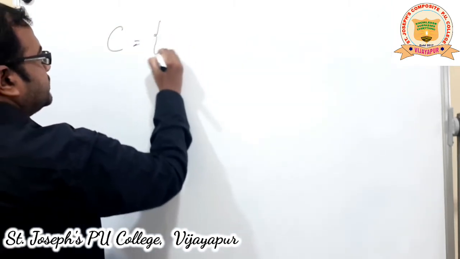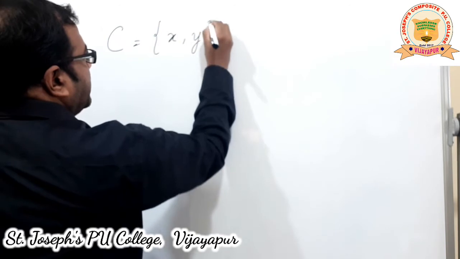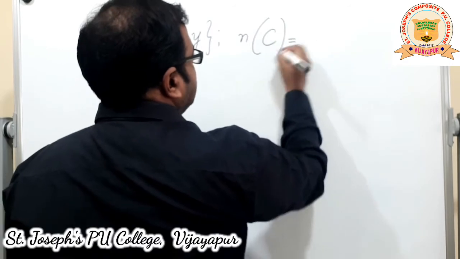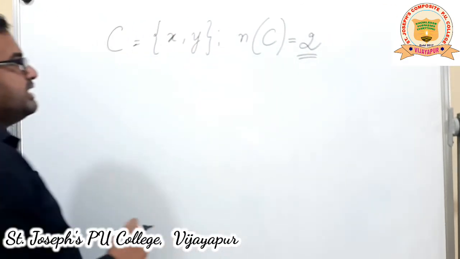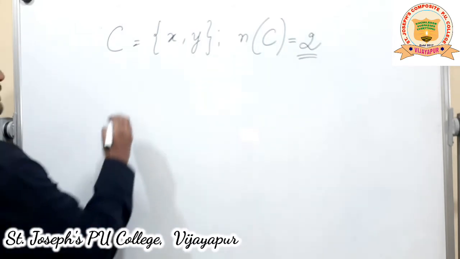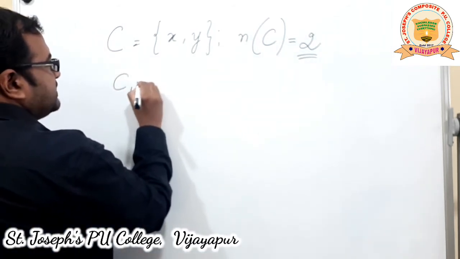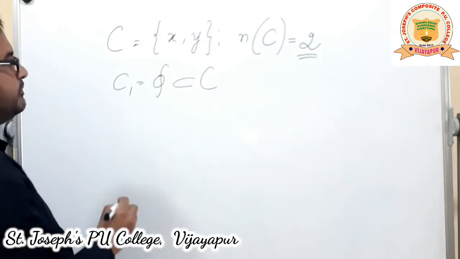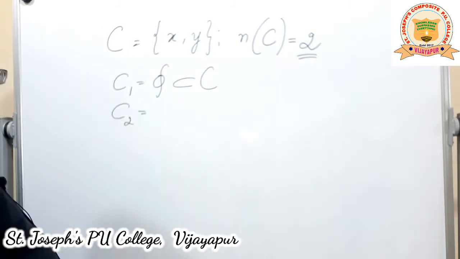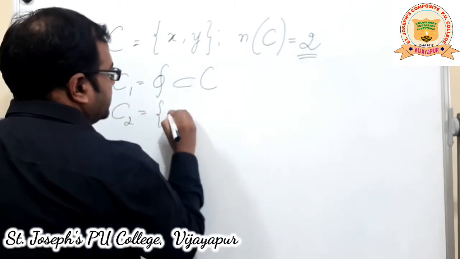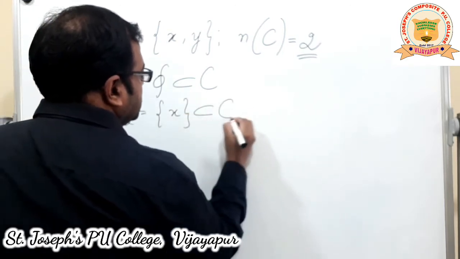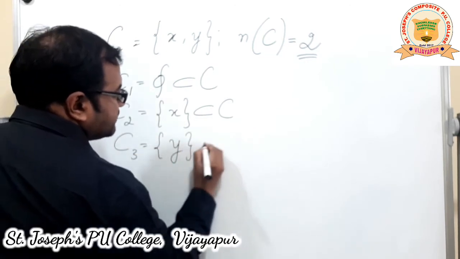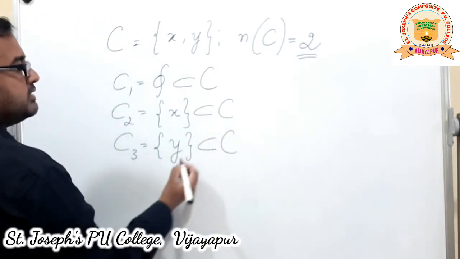C is equal to, I'll take x comma y. Now, what is the cardinality of the set? The number of elements in set C is equal to 2. In that case, if these are the 2 elements, what are the subsets possible? The first and foremost subset is the null set. Of course, the null set is a subset of C. Then the second one, I'll start with the singleton sets possible. We have already done this, so let's go a little quickly here. So {x} is a singleton set possible. Then {y} is another singleton set possible. That is also a subset.